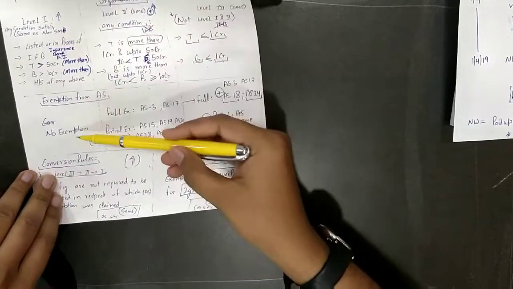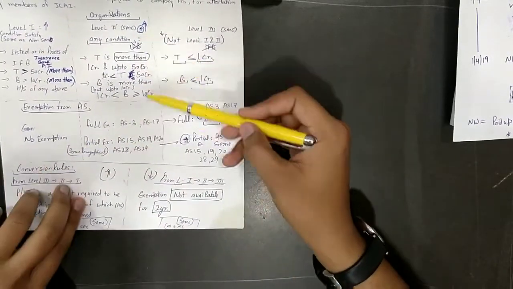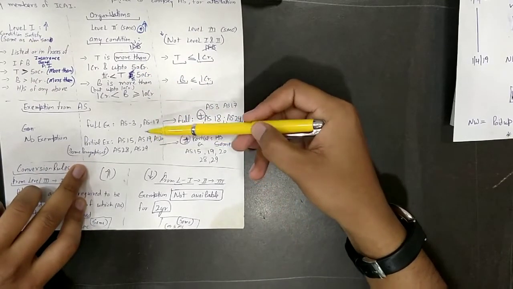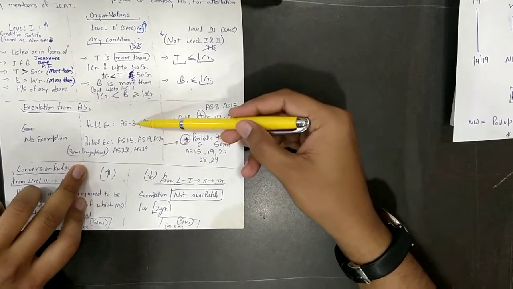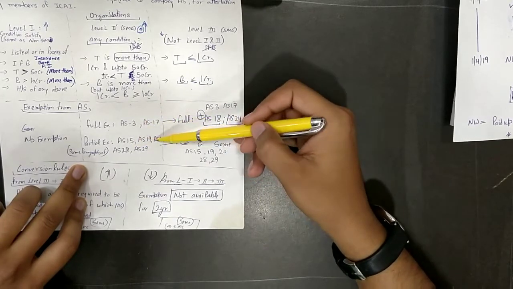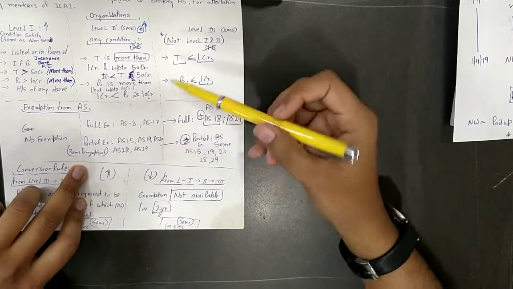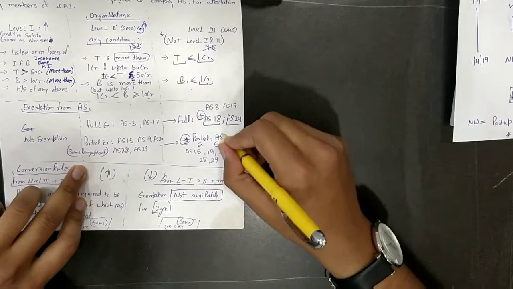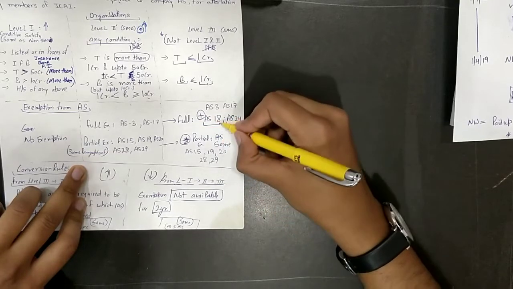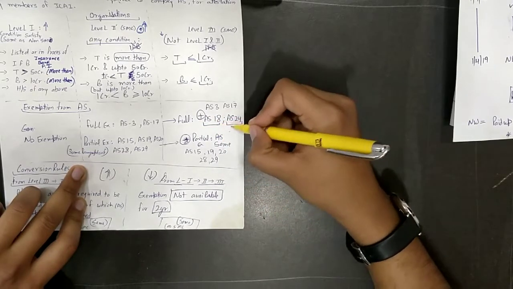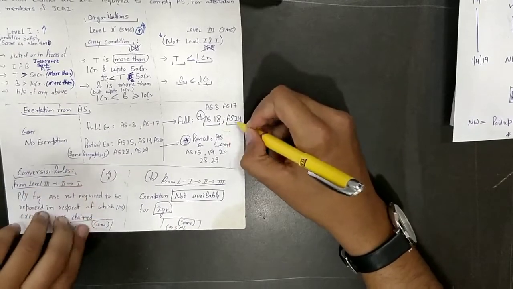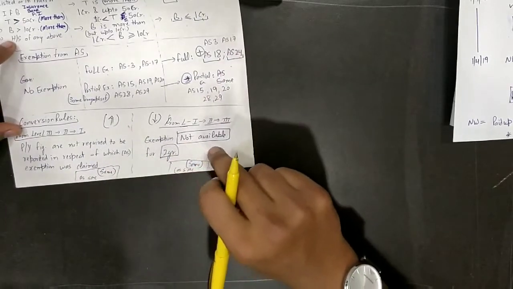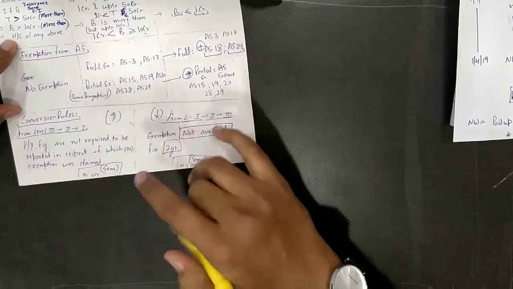For level 1 entities, no exemption. For level 2 entities, absolutely same as non-SMC. Sorry, SMC. AS 3, 17, 15, 19, 20, 28, 29. Only 2 more accounting standards are added over here in full exemption. That is 18 and 24. Alright, this completes our list, and conversion rules are 100% same as of SMC and non-SMC.